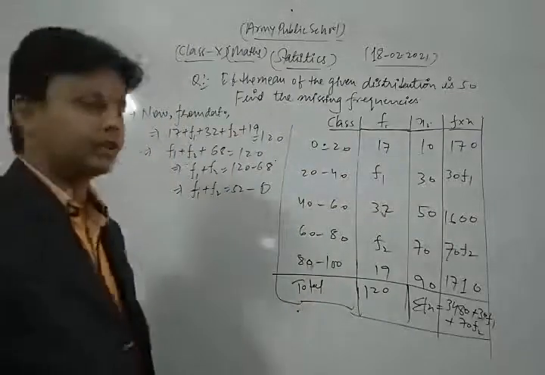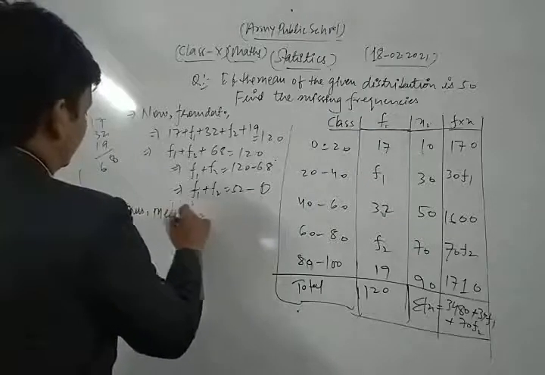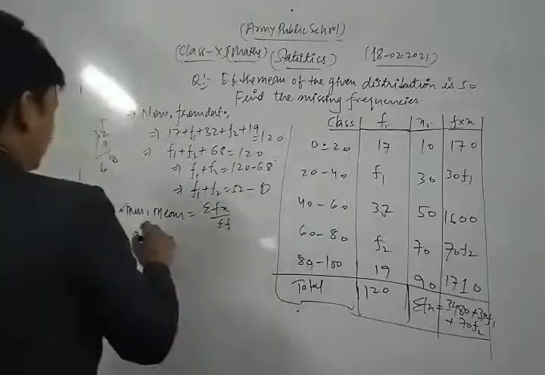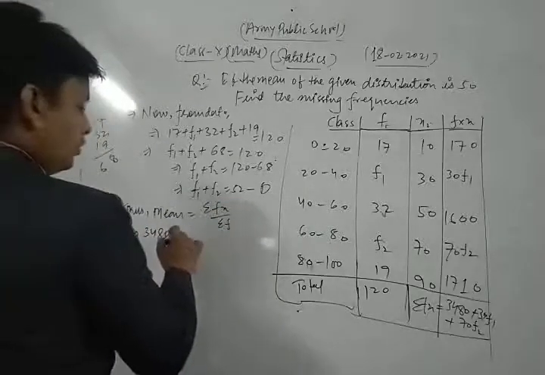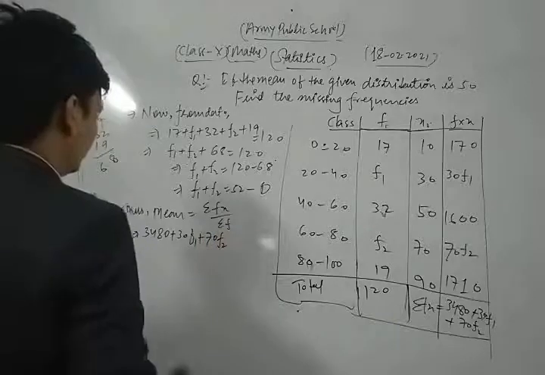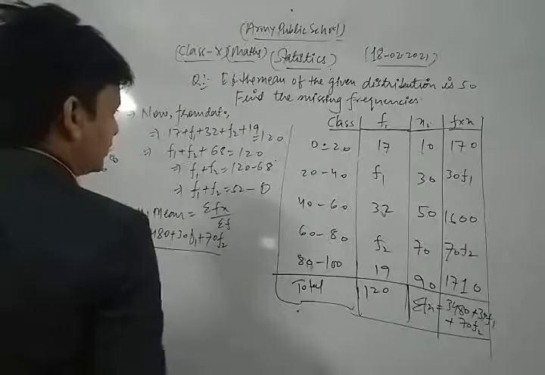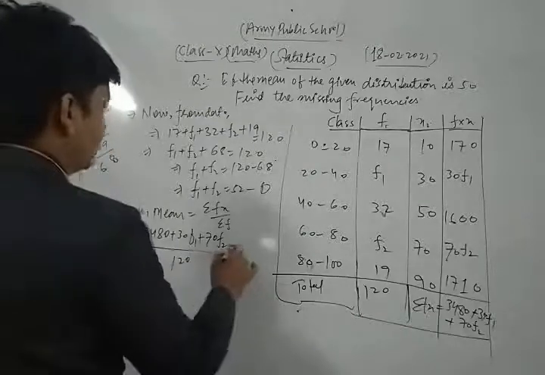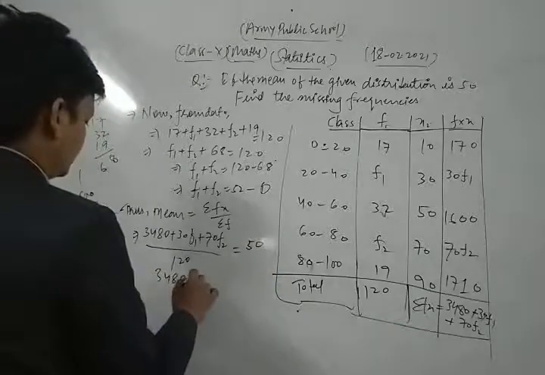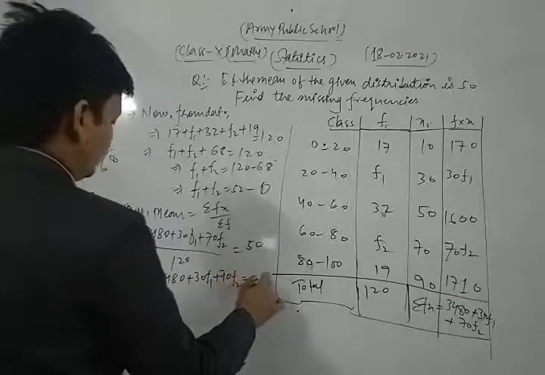Now we apply the formula for mean. Mean is equal to sigma f into x upon sigma f. Sigma f into x is 3480 plus 30 f1 plus 70 f2, and the value of sigma f is 120. The mean of the given data is 50. So 3480 plus 30 f1 plus 70 f2 is equal to 50 into 120.